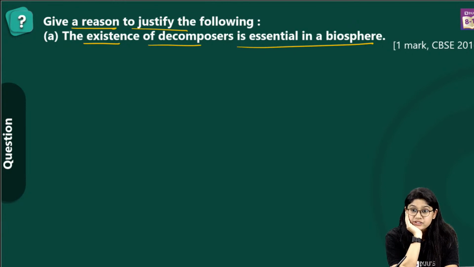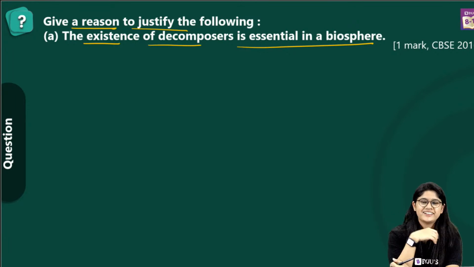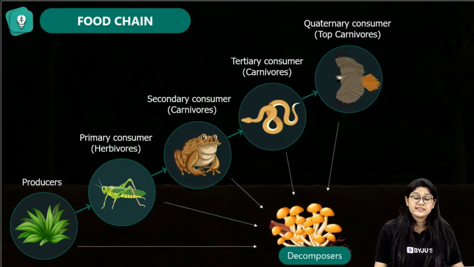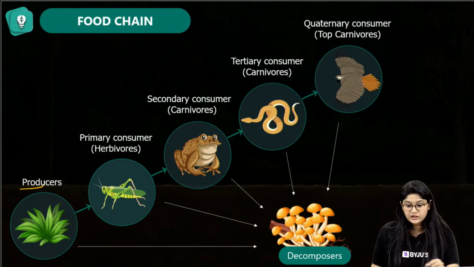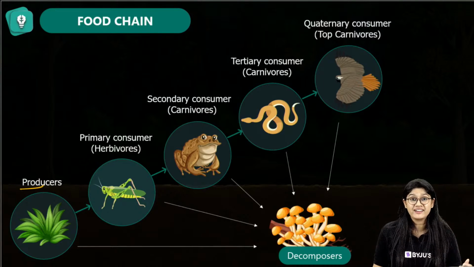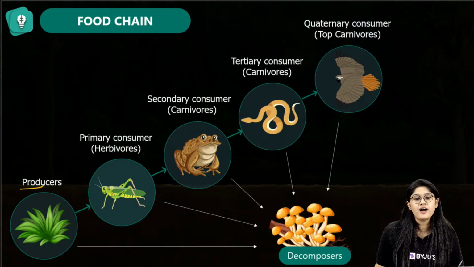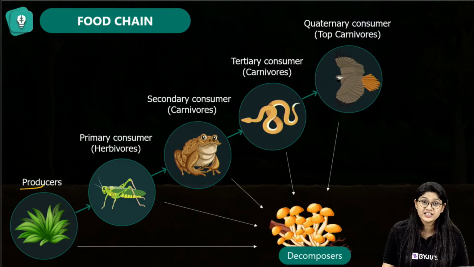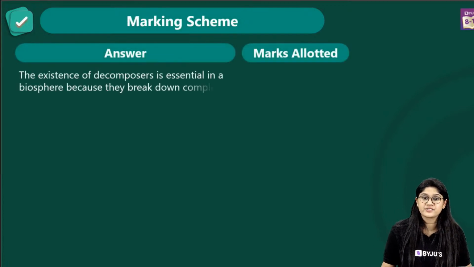Yes, what are decomposers, right? It's a very easy chapter. Decomposers are those tiny microorganisms that actually help us in clearing out the dead and decayed matter. They are not included in the food chain directly, but they are very important, very crucial for our ecosystem, for our environment, for our biosphere. They are the cleaners, right? So we have these decomposers, and this is how you can write the answer in your examination.